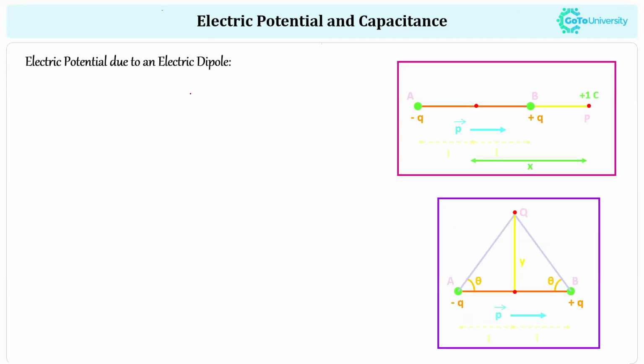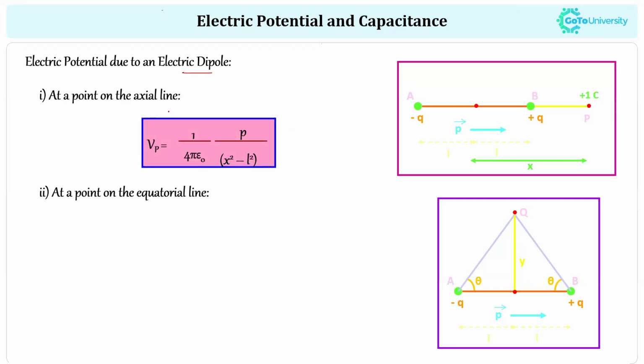The next one is the electric potential due to an electric dipole. At a point on the axial line, the electric potential can be calculated using the formula 1 divided by 4 pi epsilon naught times P divided by x squared minus L squared. Here L represents the distance related to the charges, and x represents the distance at which we are calculating the electric potential.